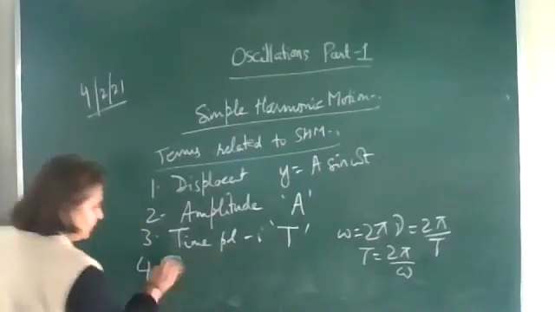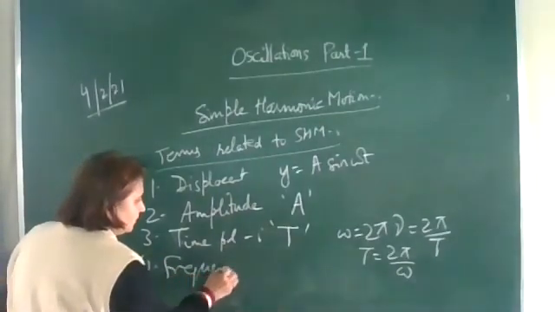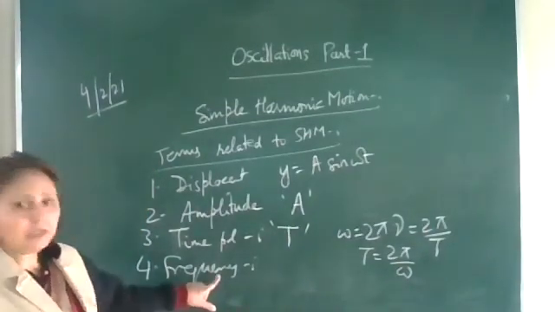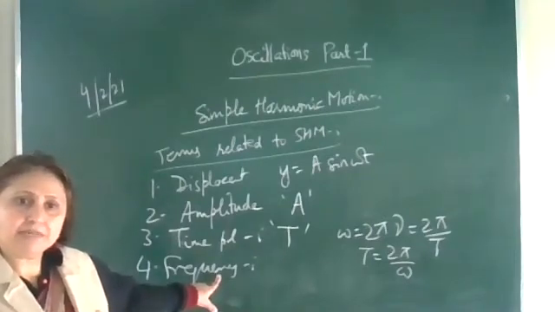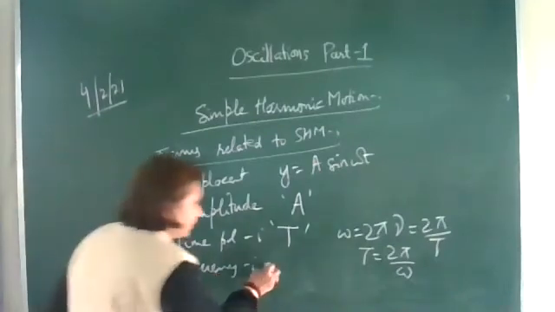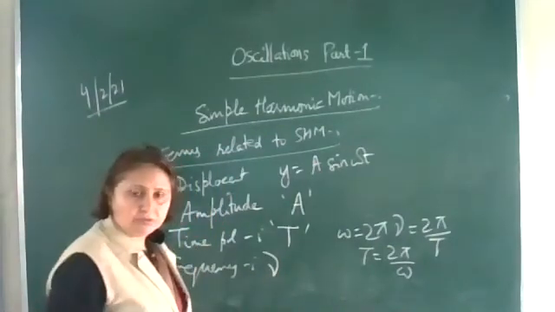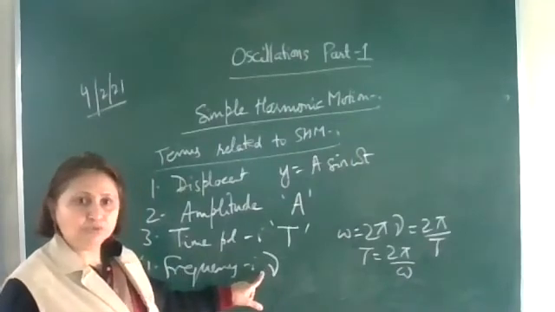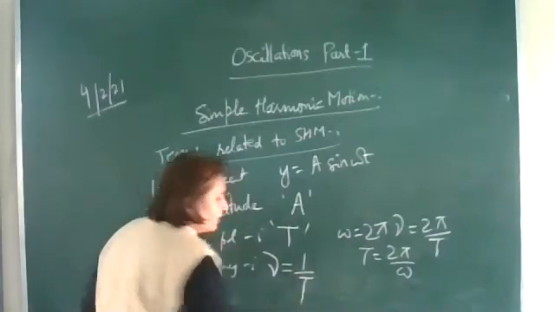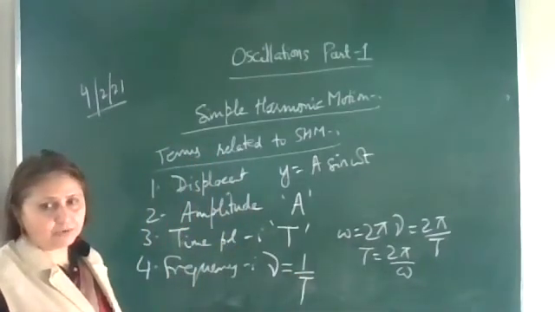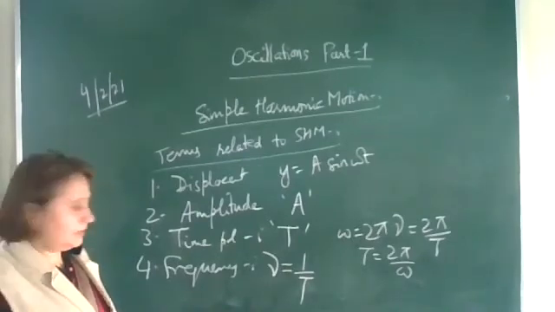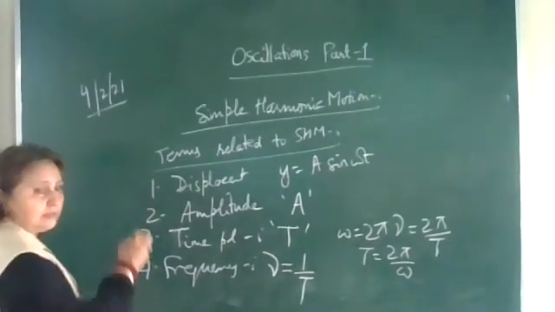Next is frequency. Frequency is the number of oscillations completed in 1 second. The number of oscillations completed in 1 second is represented by nu, the Greek symbol. We represent it by nu, and it is the reciprocal of time period.